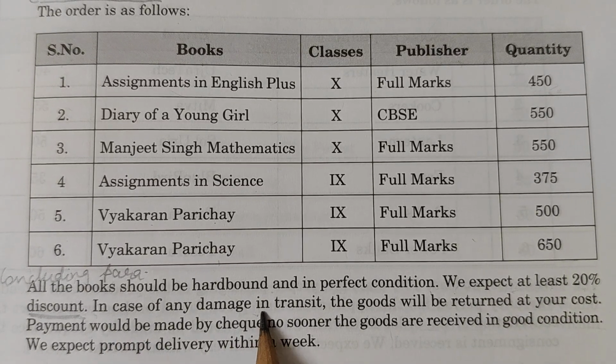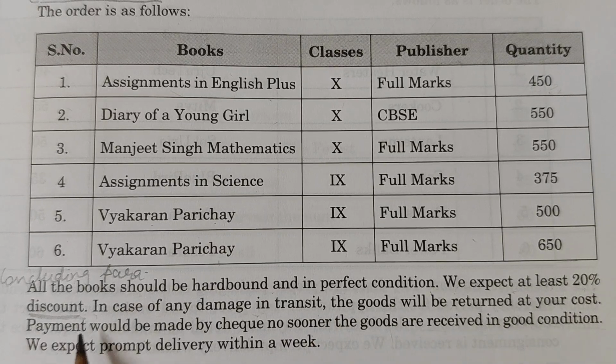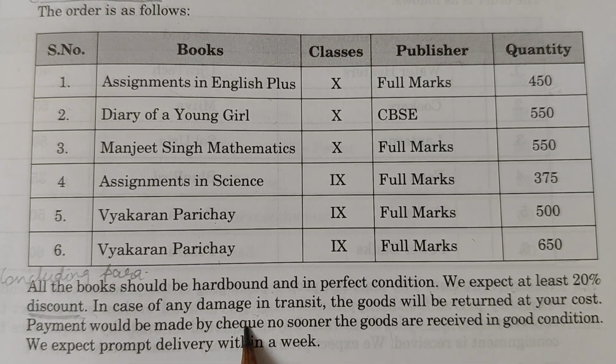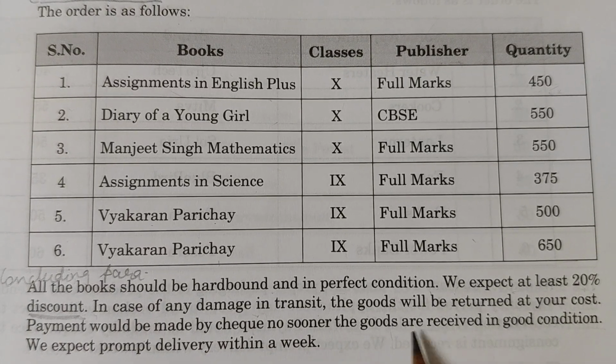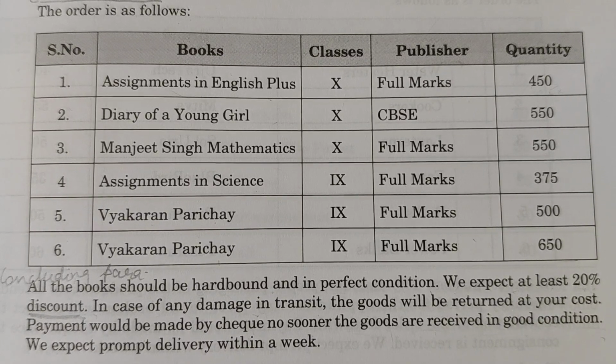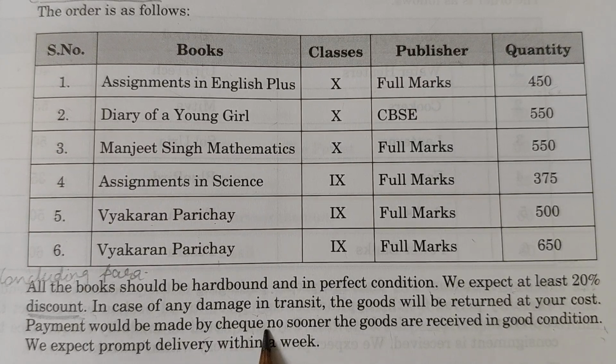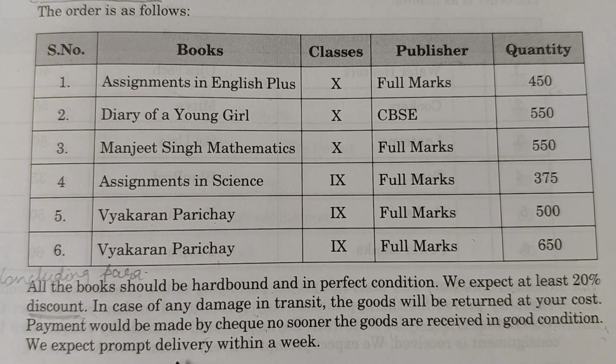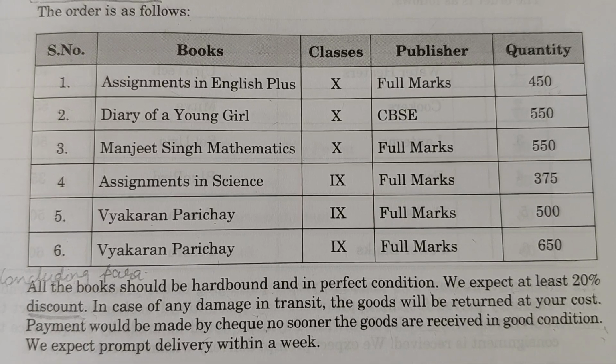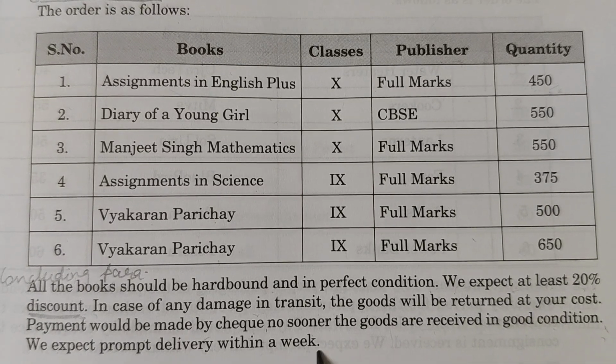Then, in case of any damage in transit, the goods will be returned at your cost. Okay, so this line can also be learnt by you. Payment would be made by check no sooner the goods are received in good condition. And as soon as you get the goods, the order is received by you, if it is in good condition, then the check would be given to the store. We expect prompt delivery within a week, and whatever you are writing for, you can mention this line, we expect prompt delivery within a week.